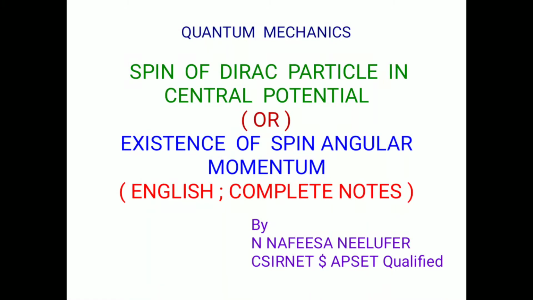So let's discuss a topic from quantum mechanics. It is nothing but spin of a Dirac particle in central potential. What would be the spin of a Dirac particle in central potential, which can also be said as the existence of spin angular momentum. How did we come to know about the existence of spin angular momentum? These topics you are going to see are one and the same. So let's discuss.